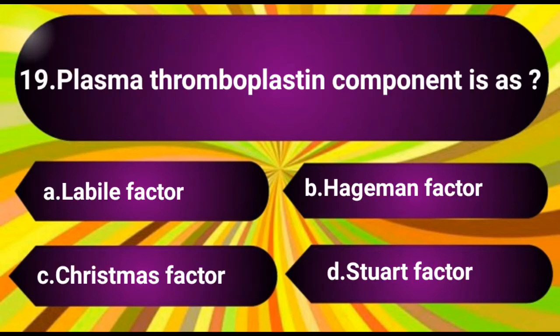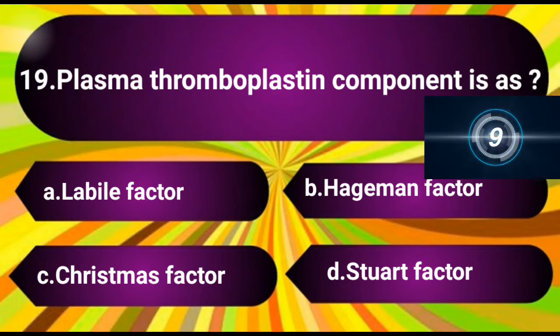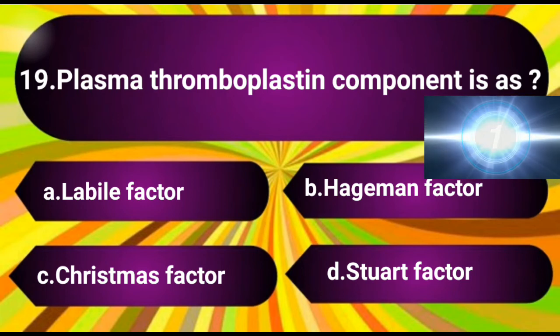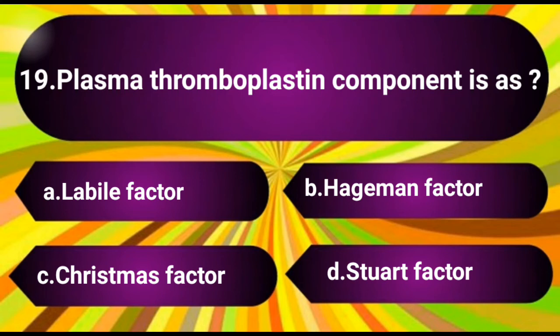Question number 19. Plasma thromboplastin component is known as. The options are A. Labile factor, B. Hageman factor, C. Christmas factor, D. Stewart factor. The answer is C. Christmas factor.